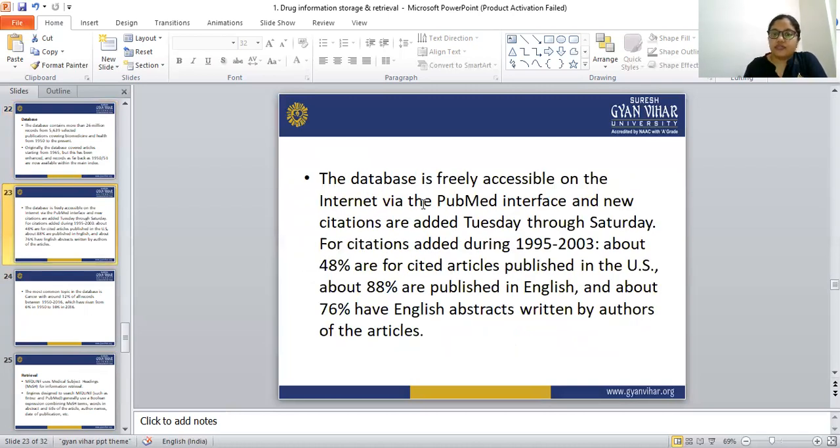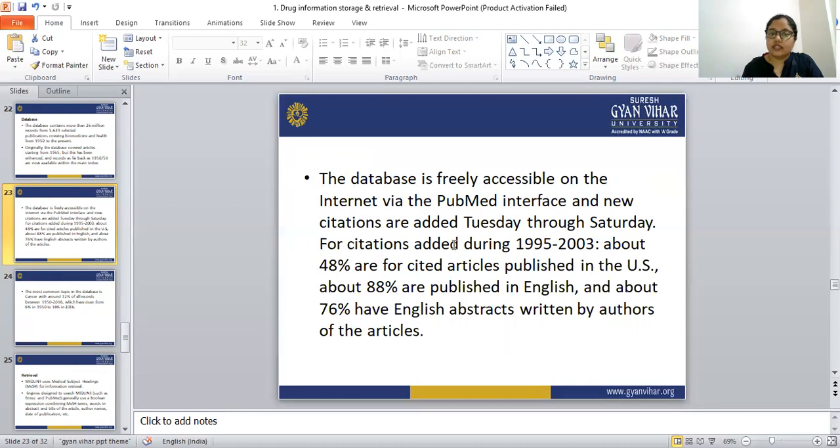The database is freely accessible on the internet via the PubMed interface, and new citations are added.